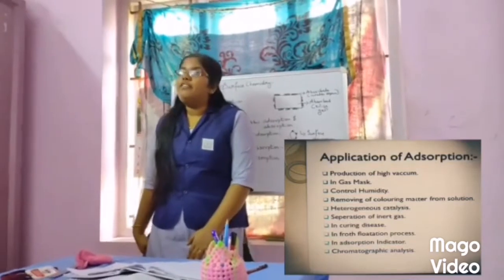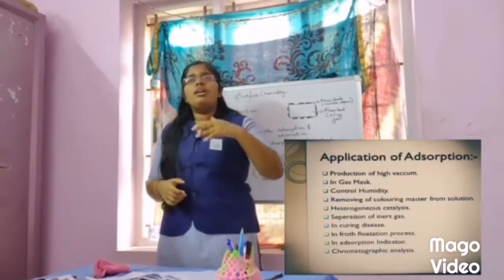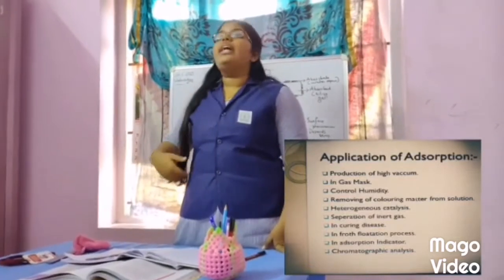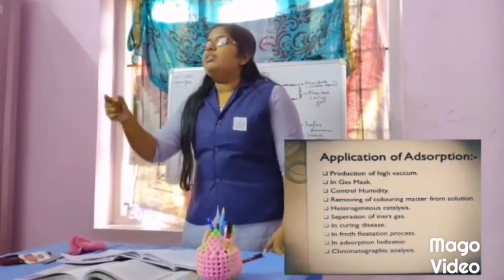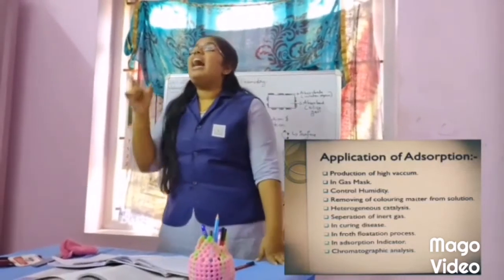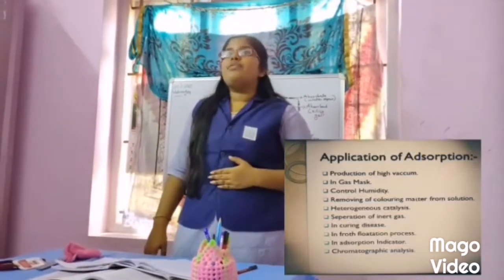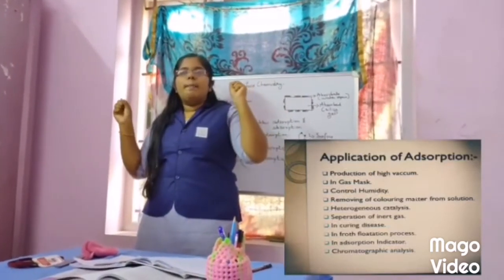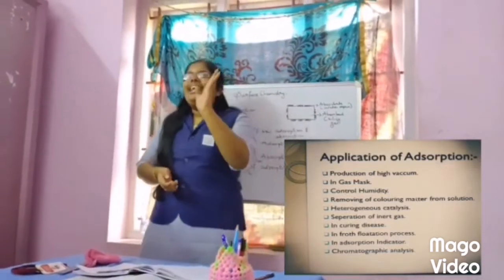And the fourth one is removing coloring matter from substances. Nowadays we buy drinks, juice or sweets from bakeries, etc. Do you think they are fresh? No, they are not fresh, right? They use coloring matter. To decolorize this, we have to bring these substances into close contact with activated charcoal or fuller's earth, and you will decolorize the substances. Actually, this method is mostly used in the manufacture of cane sugar.